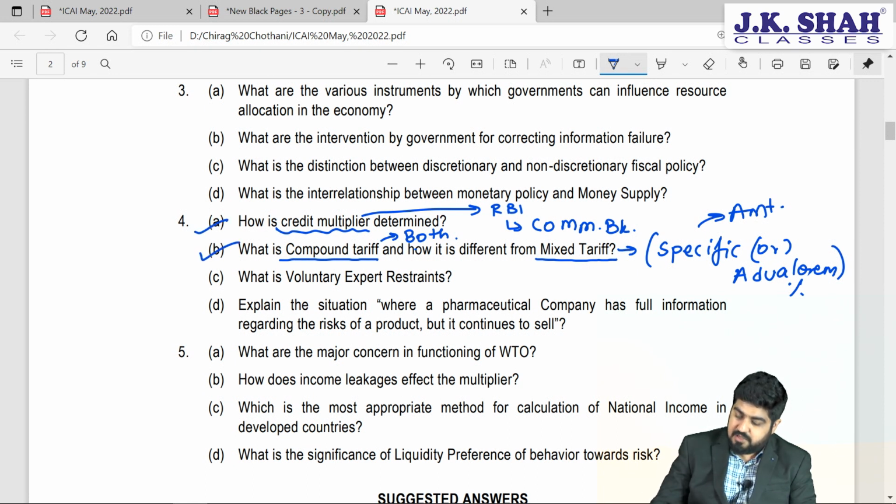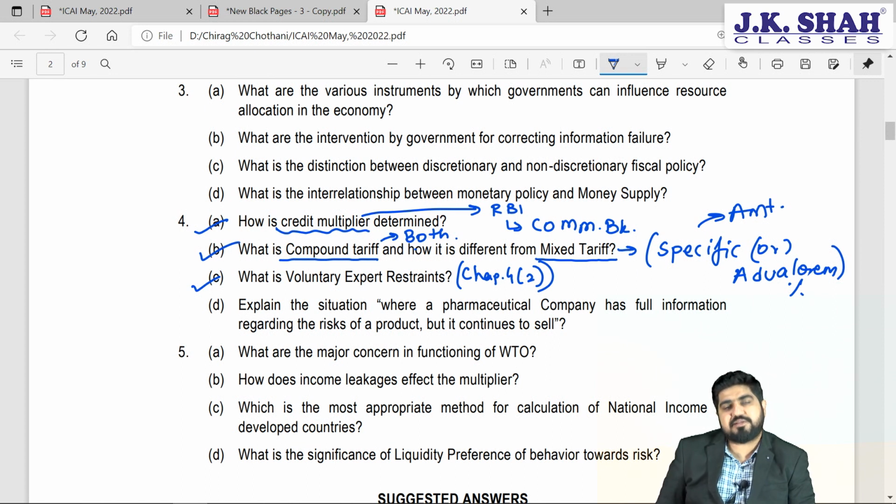Next one, what is voluntary export restraints? Well, this is part of chapter number 4, unit number 2 again. Voluntary export restraint, this is an export related measure. Government many a times does impose some measures from which they try to control the level of exports in the economy.